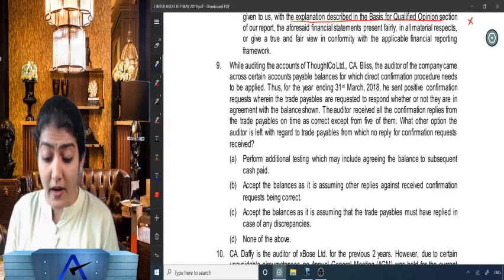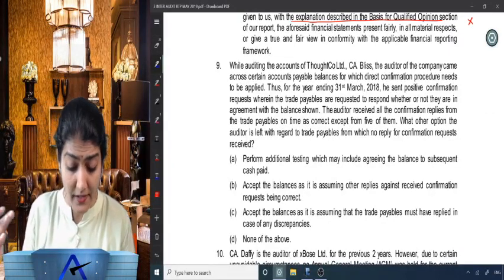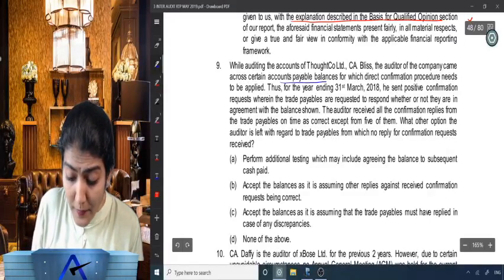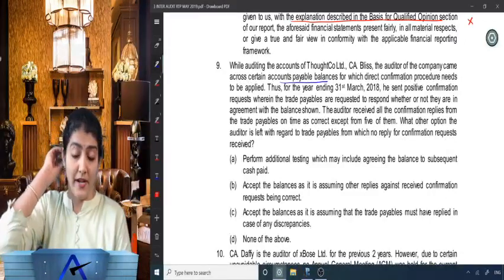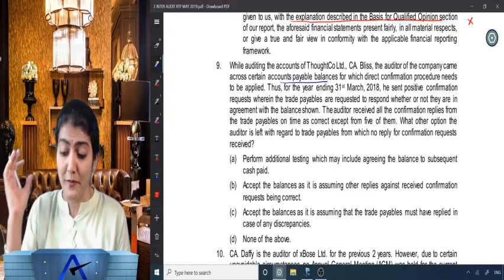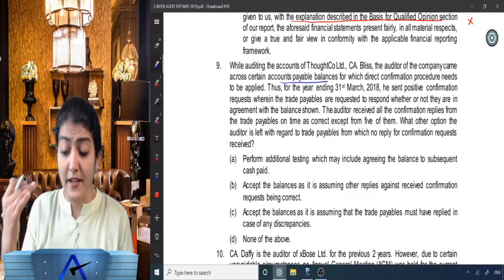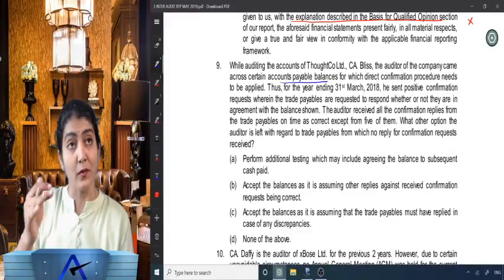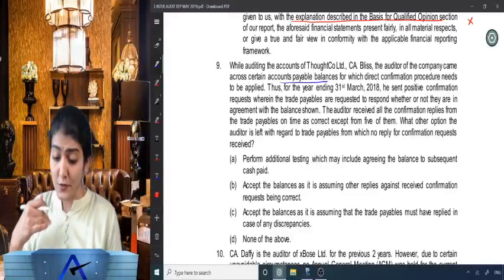While auditing the accounts of Thought Company Limited, CA Bliss, the auditor of the company, came across certain account payable balances for which direct confirmation procedure needs to be applied. For creditors, the direct confirmation procedure needs to be applied. Thus, for 2018, he sent positive confirmation requests. So, whether the confirming party agrees or disagrees, in both cases it needs to reply.